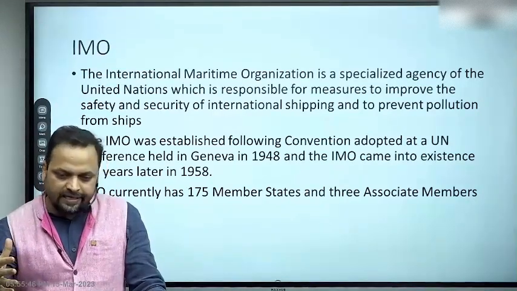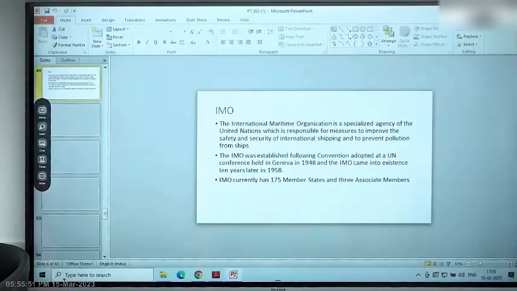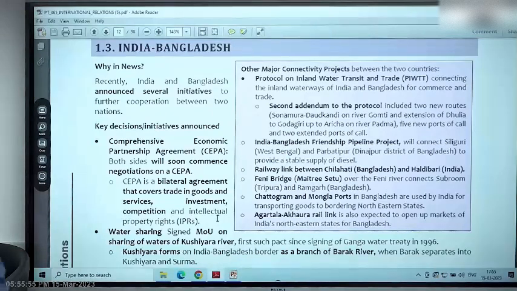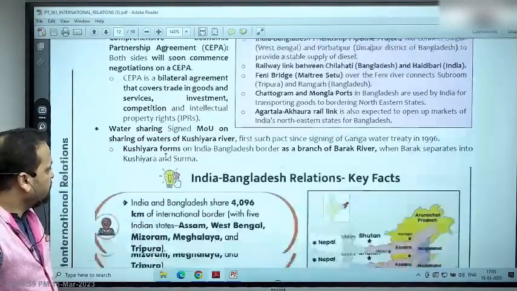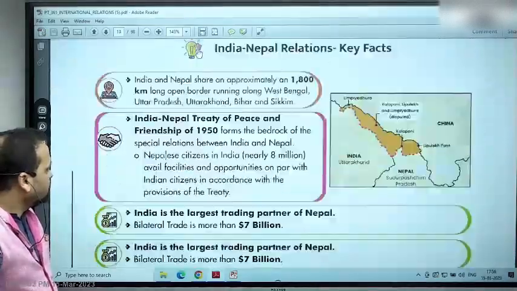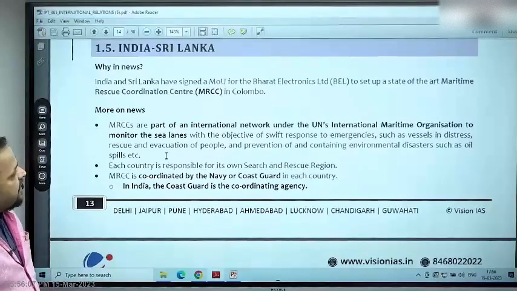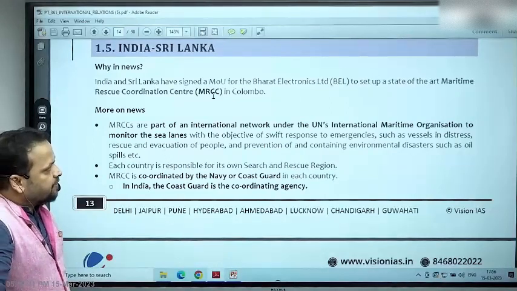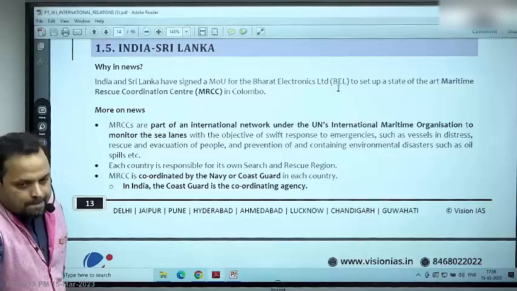All right? Open the content first and look at India-Sri Lanka. What is written there? India and Sri Lanka have signed an MOU for the Bharat Electronics Limited to set up a state-of-the-art maritime rescue coordination center in Colombo. All right?